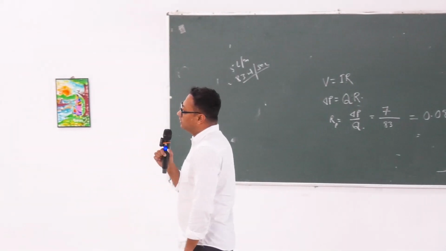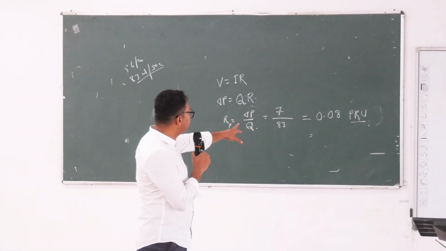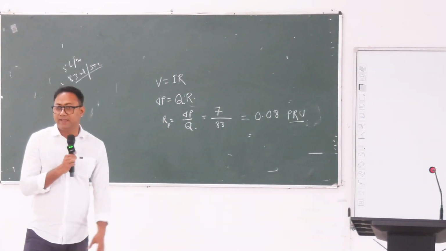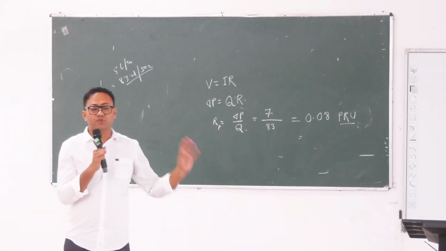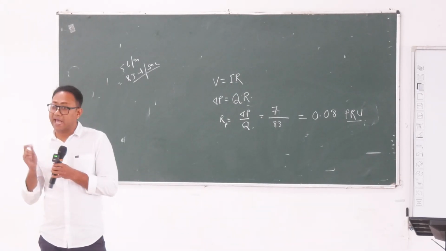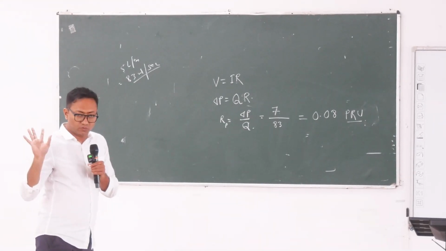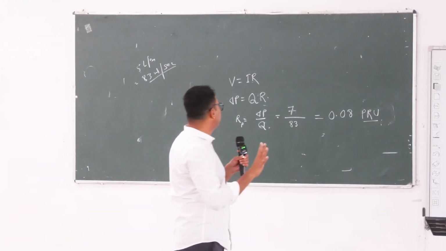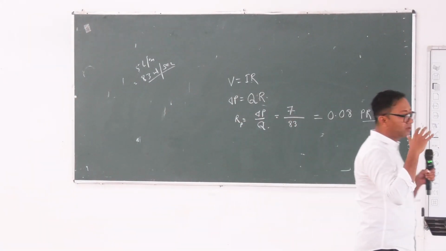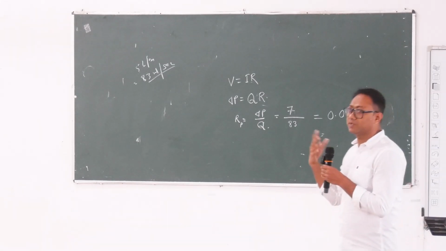Clear? Now let us calculate the resistance in the systemic circulation. Your right ventricle acts against this resistance of 0.08 PRU. Your right ventricle has to pump blood against this much resistance, 0.08 PRU. Now we will calculate for left ventricle. Your left ventricle is working against how much resistance?